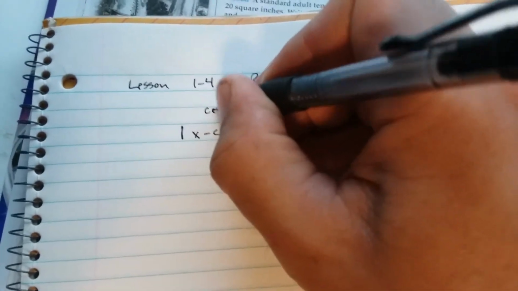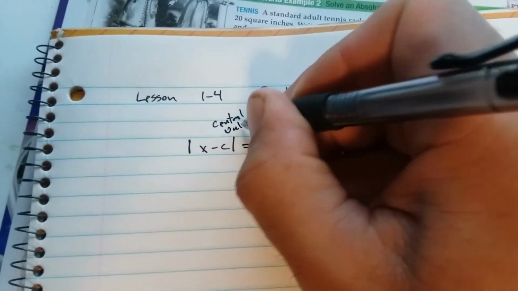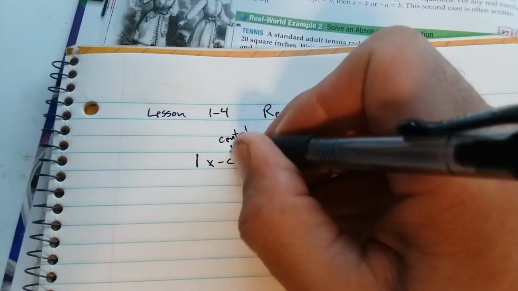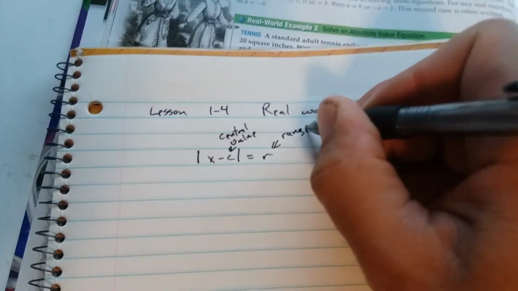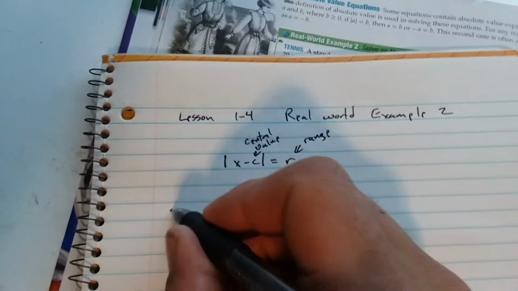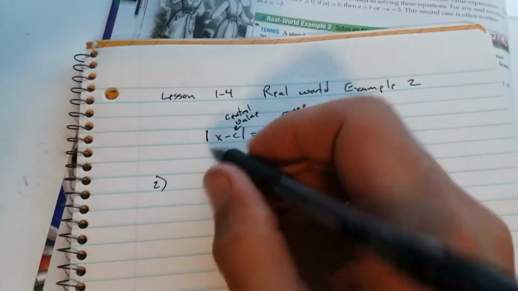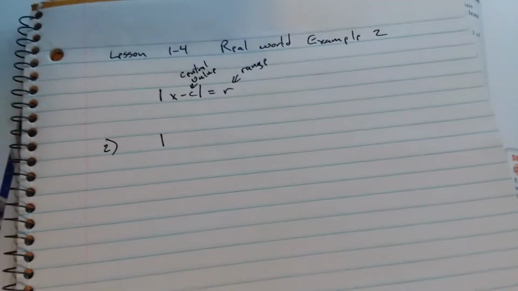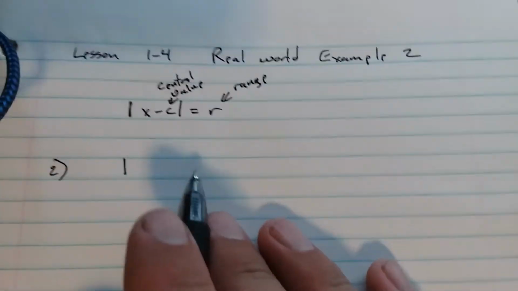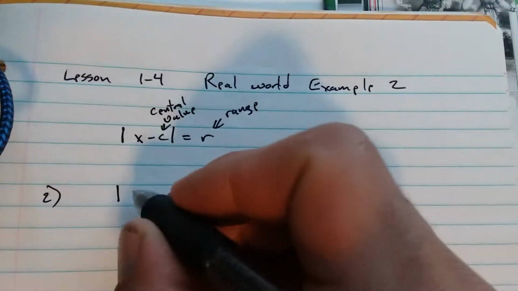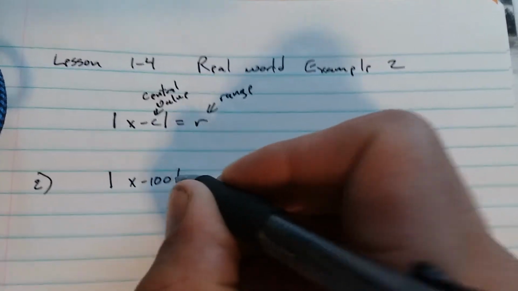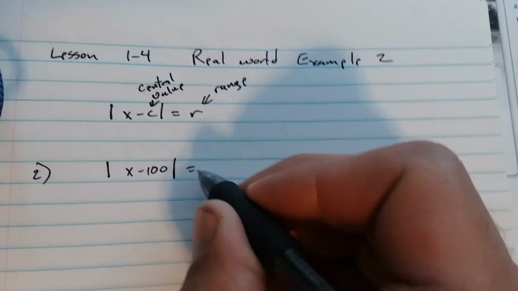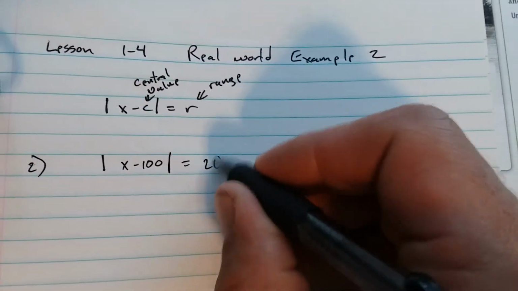So you have lesson 1-4, real world example 2. C is your central value, and R is your range. So in this example, x is going to represent your smallest and greatest tennis racket size. You're going to replace C with 100 because that's the medium size, or the central size. The absolute value of x minus 100 equals your range, which is 20.